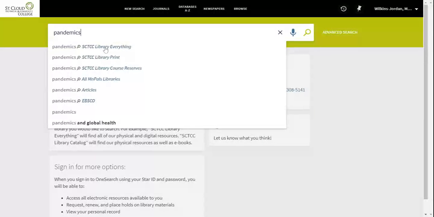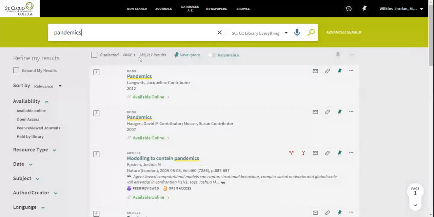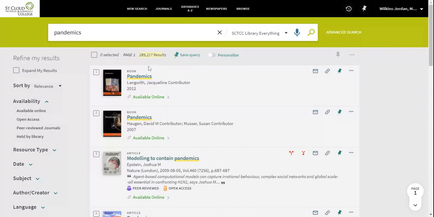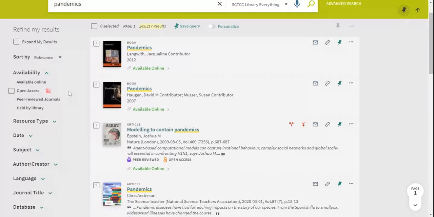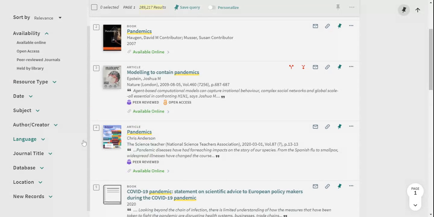I'm going to say everything the library has access to, whatever it is, I probably want to see it. All right, well, that's 289,000 results. I'm not even going to scroll over here yet because pandemic is way too big a topic for me to even think about writing a paper, especially if you've only got a paper that's like 3 or 4 pages long.